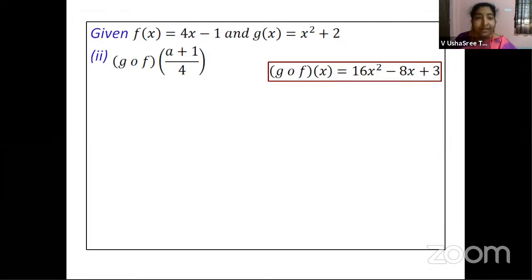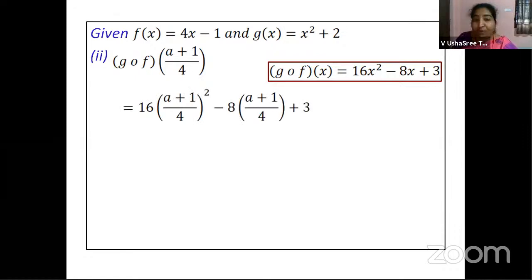So here I can take this function directly and wherever I have x, I can substitute a plus 1 by 4. Okay, so we'll just see 16 into a plus 1 by 4 whole square minus 8 into a plus 1 by 4 plus 3. What did we do?